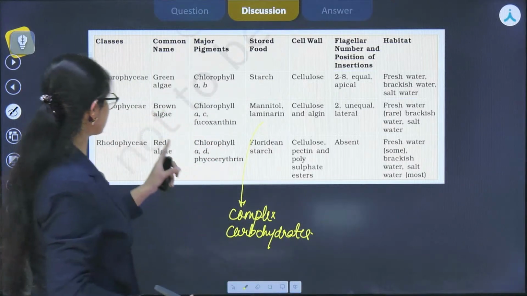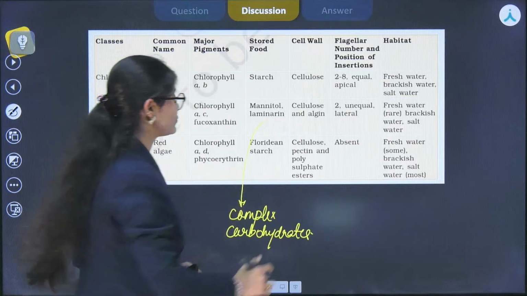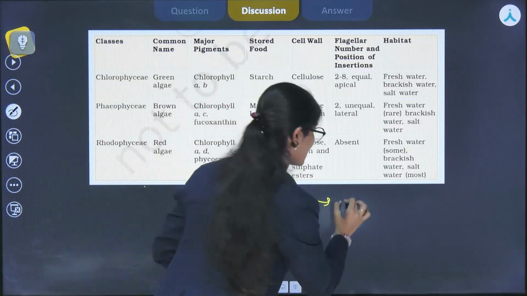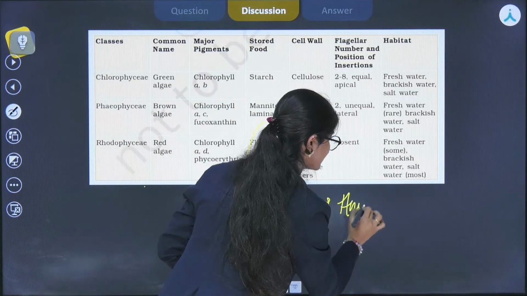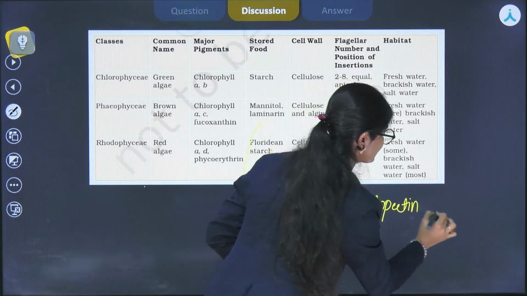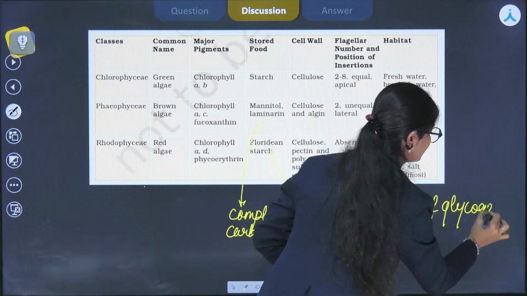Right? Now let's see the next one, which is Rhodophyceae, in which Floridian starch is the stored food material and it is structurally similar to amylopectin and glycogen. Please remember this, amylopectin and glycogen.